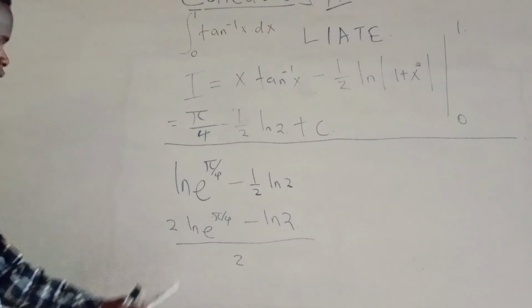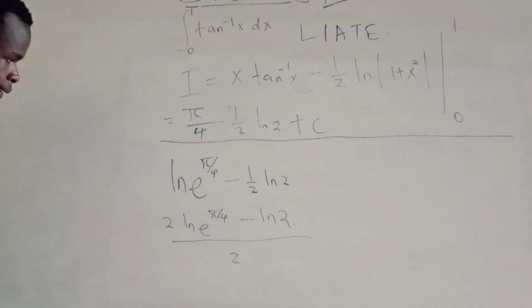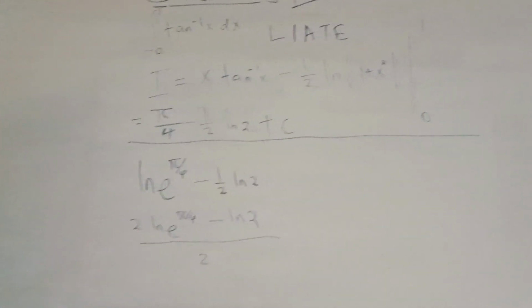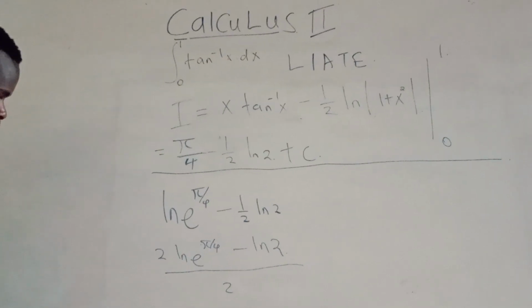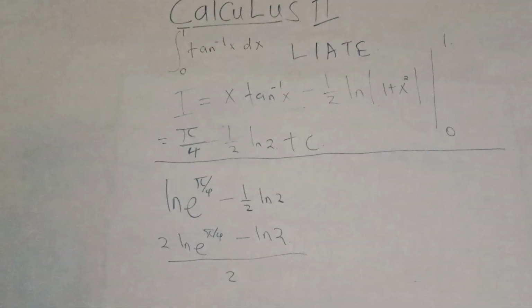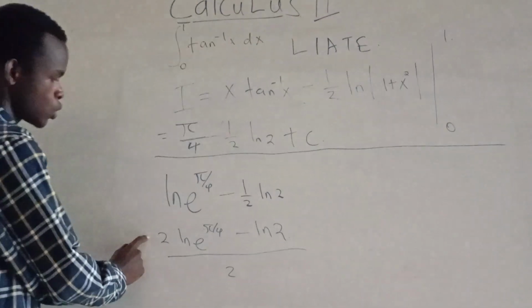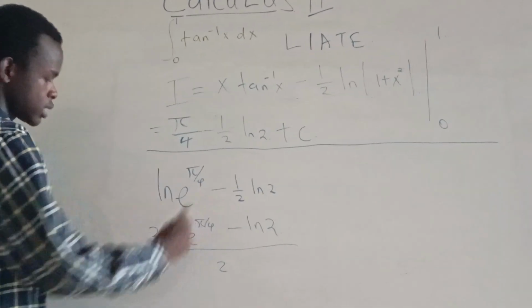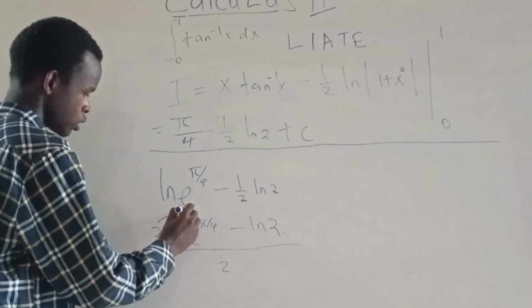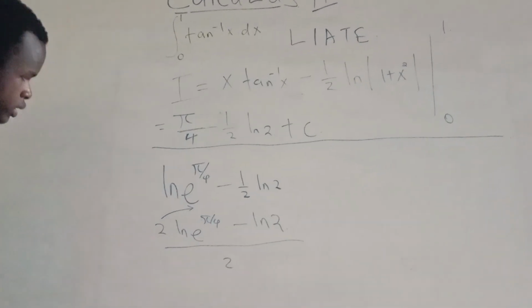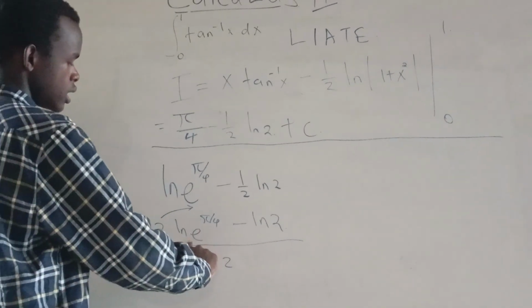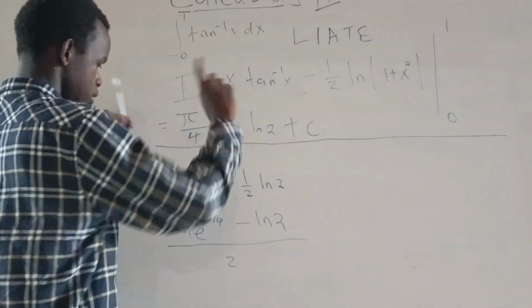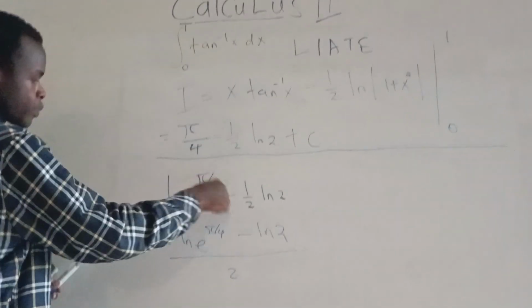So expressing this, there's a rule in logarithmic functions that allows us to take this 2 and make it a power of this expression. So we'll take our 2 there, and we square it.